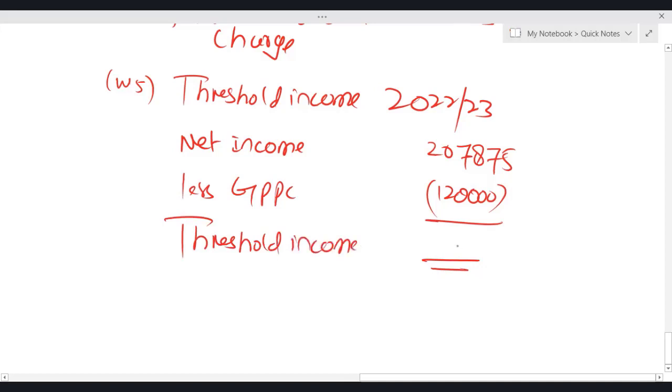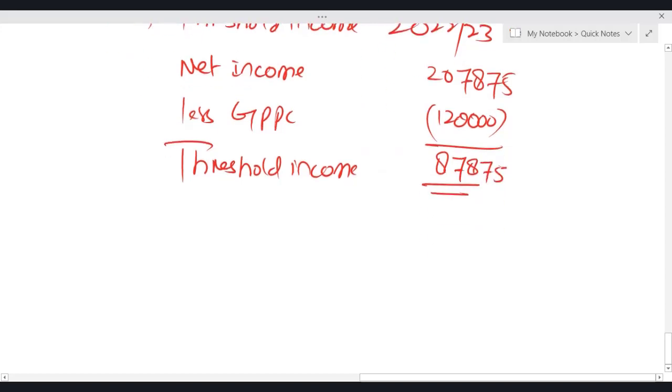So the threshold income is 87,875. So threshold income is not exceeding 200,000. So there's no need to calculate adjusted income because the annual allowance limit will not be reduced.